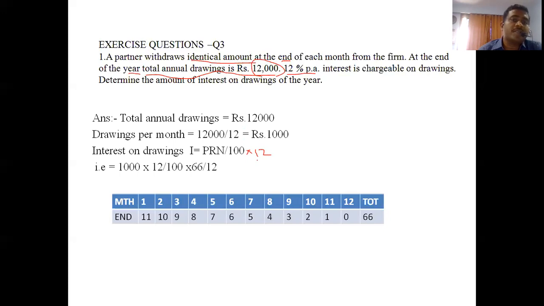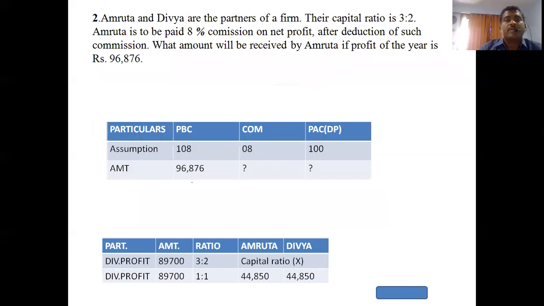End of the month, 66 divided by 12. The final answer we get is 660 rupees. If beginning comes, only the change: instead of 66, what do we have to write? 78. Beginning comes 78. End comes 66. Right. Clear that one?